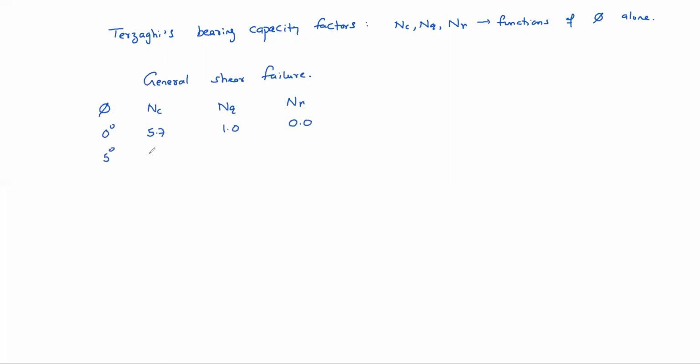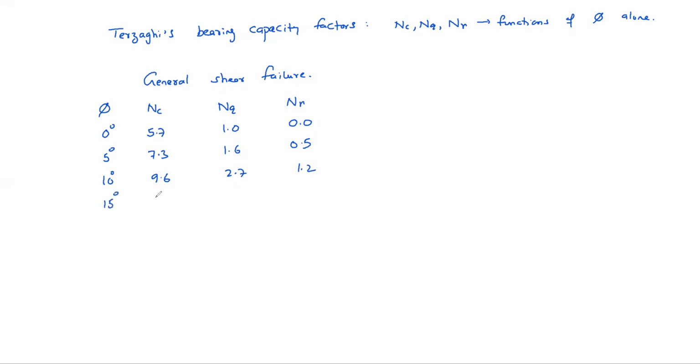For 0 degrees at least you can remember that, remaining not required. For 5 degrees, 7.3, 1.6, 0.5. Similarly for 10 degrees, 9.6, 2.7, 1.2. If the pi angle is in between, then you can interpolate.